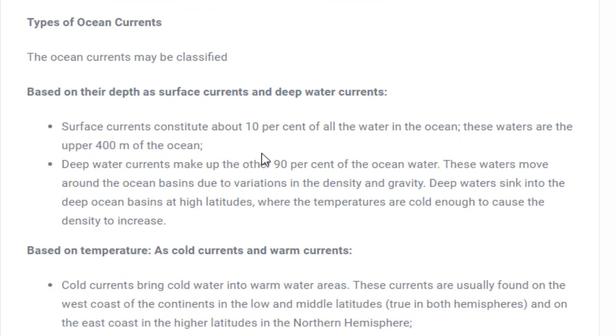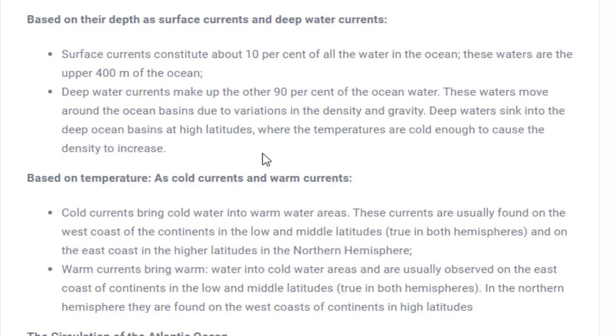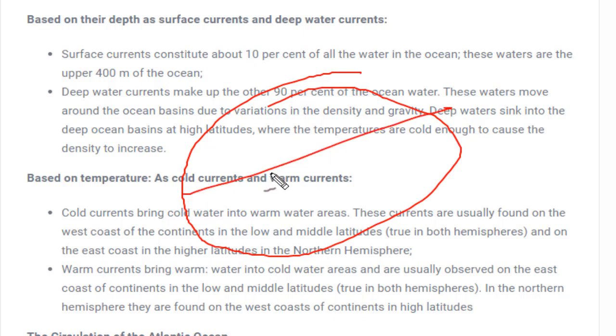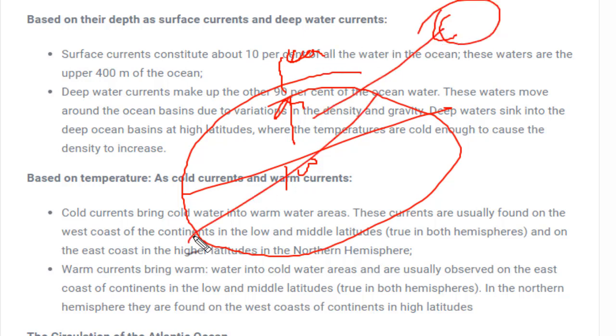There are several types of ocean current. Based on temperature, there are two kinds of current: warm current and cold current. I've already discussed this. The currents near the equator are warm currents, whereas as we go towards the northern or southern hemisphere, the currents will be colder. The reason behind that is the heat energy received from the sun.